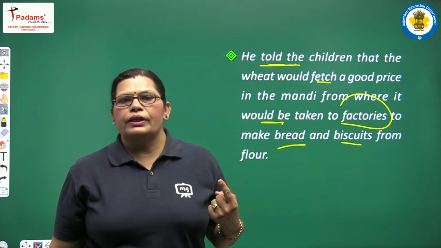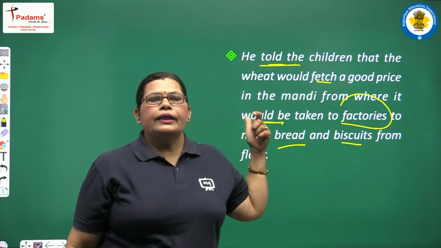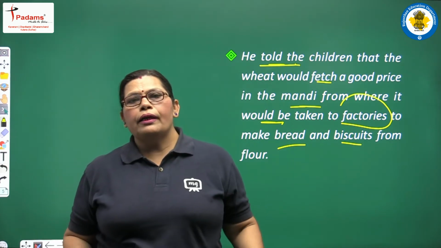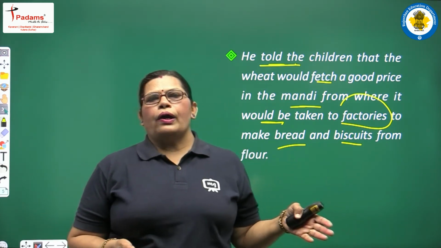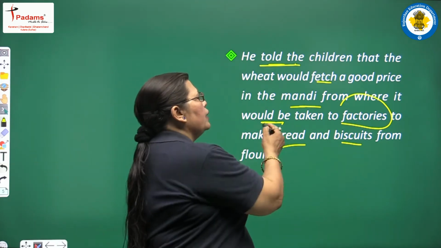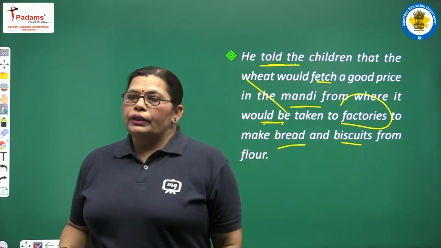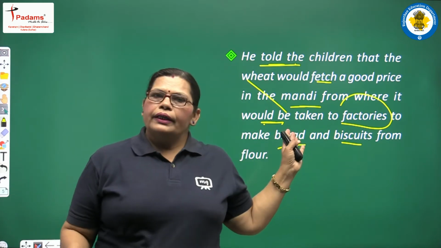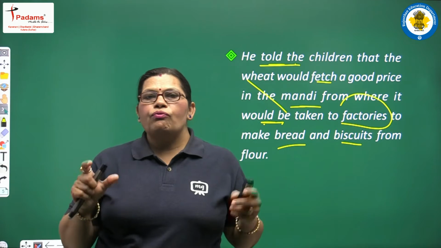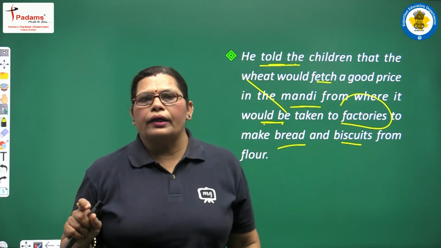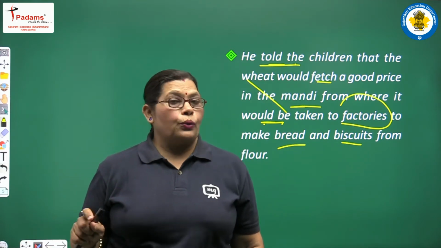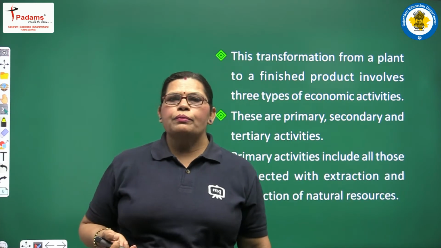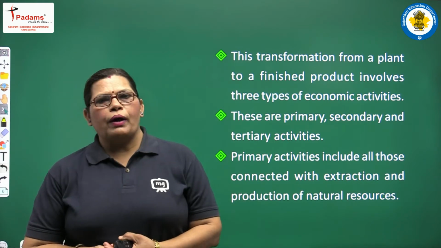The first main activity about the wheat is that wheat fetches the highest price in the mandi, where things are sold and purchased, and from there this wheat, with the help of industries and factories, is converted into bread and biscuits from the flour. Yes, the wheat flour, from that many things are made, children, and from all those things different items are made which add to the beauty of our kitchen.